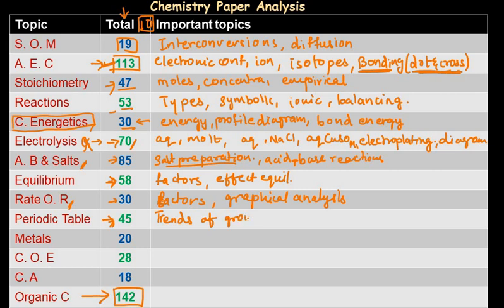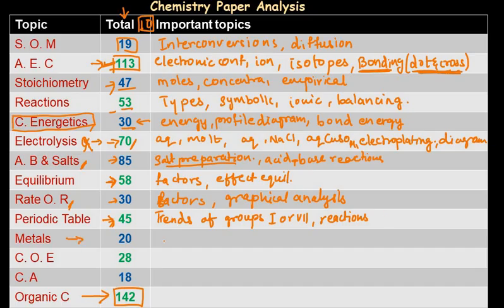In the periodic table, we should understand that most of the time the trends of a few groups like group 1 or group 7 are asked, and some reactions related to the trends or the elements of these groups are asked. So in the periodic table, these are the only few points we need to cover.